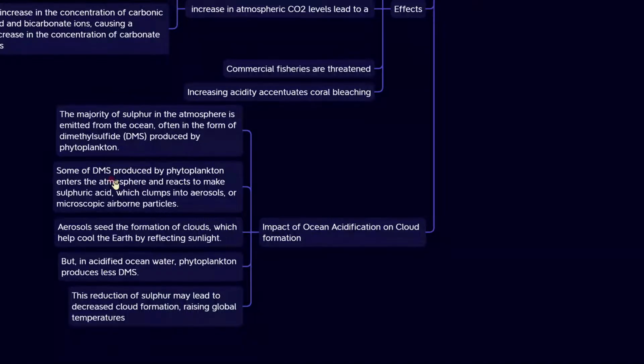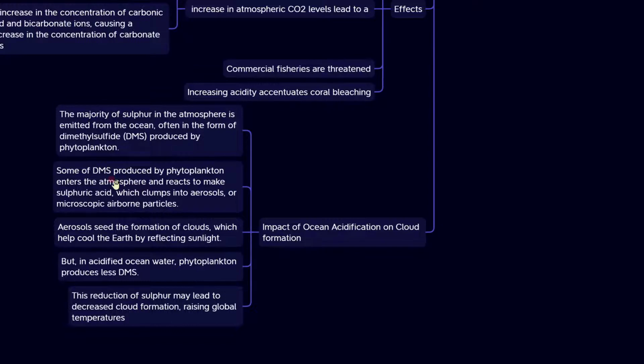But in acidic water, phytoplankton produces less dimethyl sulfide. This reduction of sulfur may lead to decreased cloud formation, raising global temperature. So this is the major impact due to the acid rain. So that is the impact of ocean acidification on cloud formation. Generally, if we explain in Telugu,